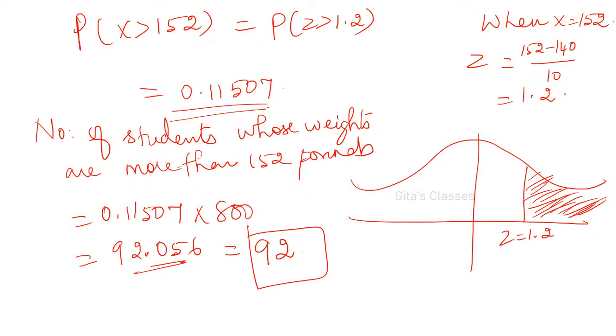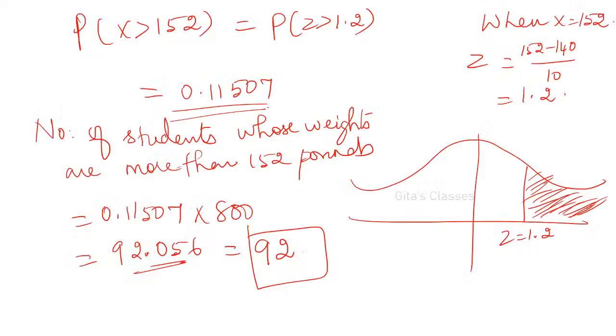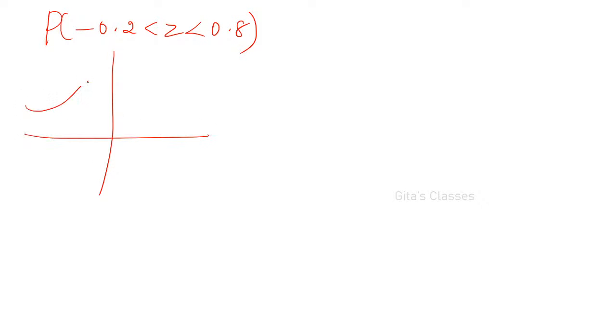Long back Simra had given it. Nice. Very good. So 92. Now Shrutika asked me to explain using the table, right? So this is P of minus 0.2 less than z less than 0.8, right? If you are drawing, this is minus 0.2, this is my 0.8.